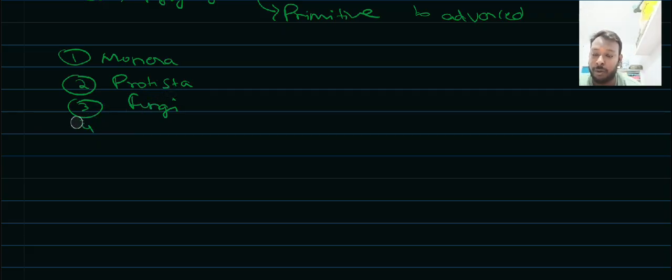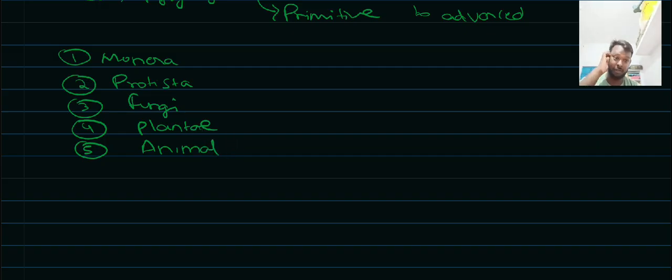The fourth kingdom is Plantae. And the fifth kingdom is Animalia.